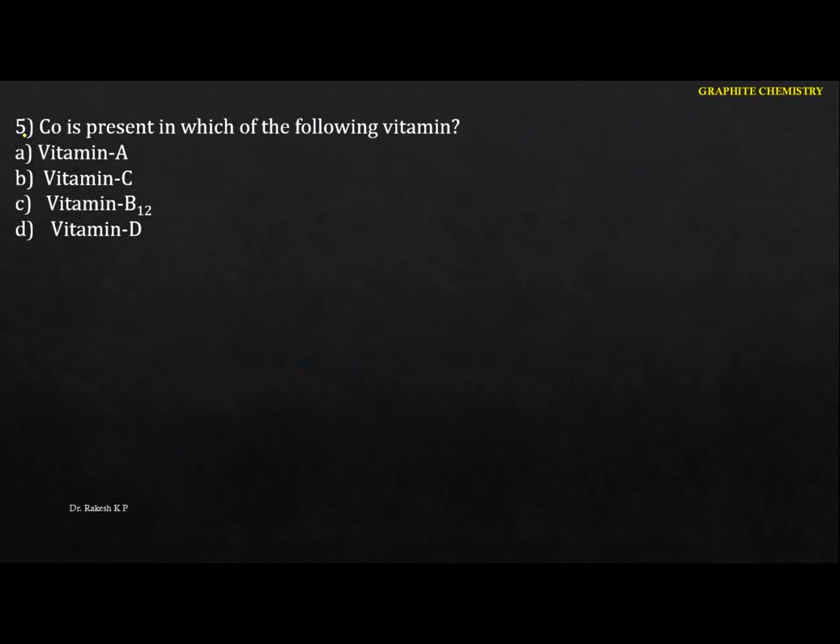Cobalt is present in which of the following vitamins? Okay, just identify this one here, especially the name. Vitamin A we call retinol, which is the chemical name. Vitamin C is nothing but ascorbic acid.